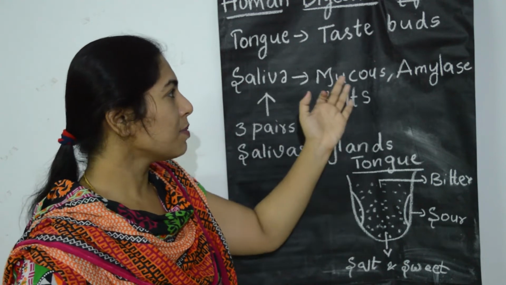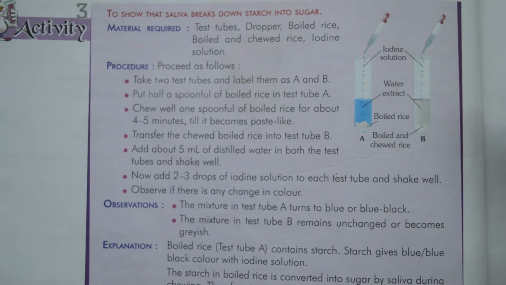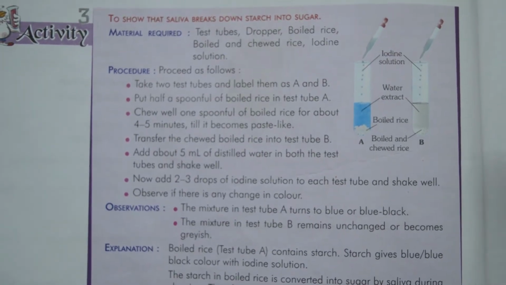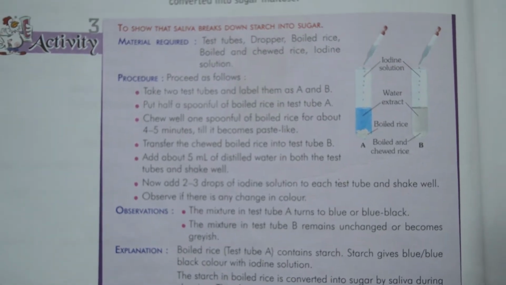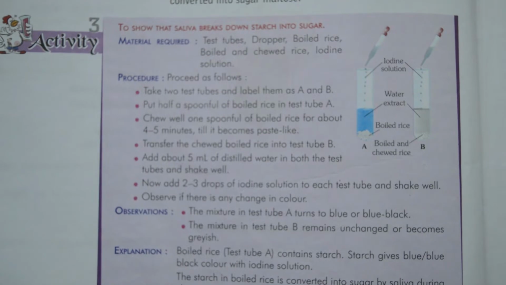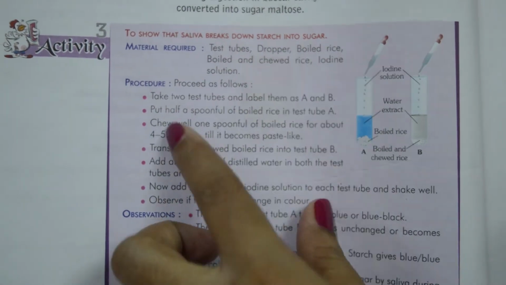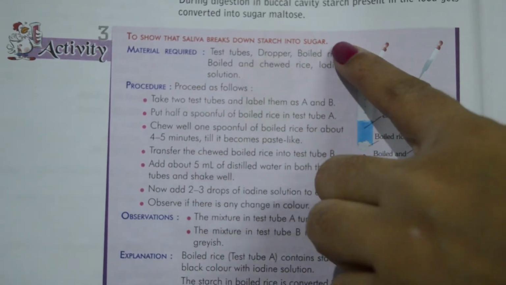Then coming to amylase, it is a digestive enzyme which helps in breakdown of complex carbohydrates into simple carbohydrates. To explain this, here is an activity to show that saliva breaks down starch into sugars.